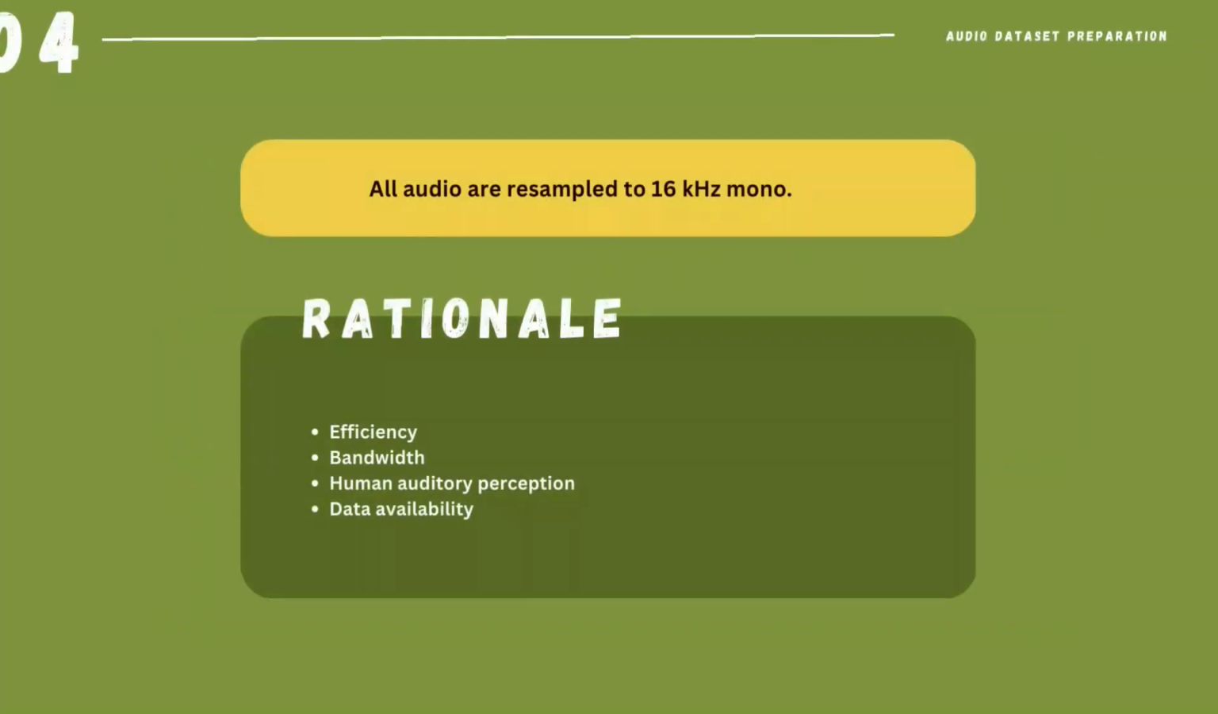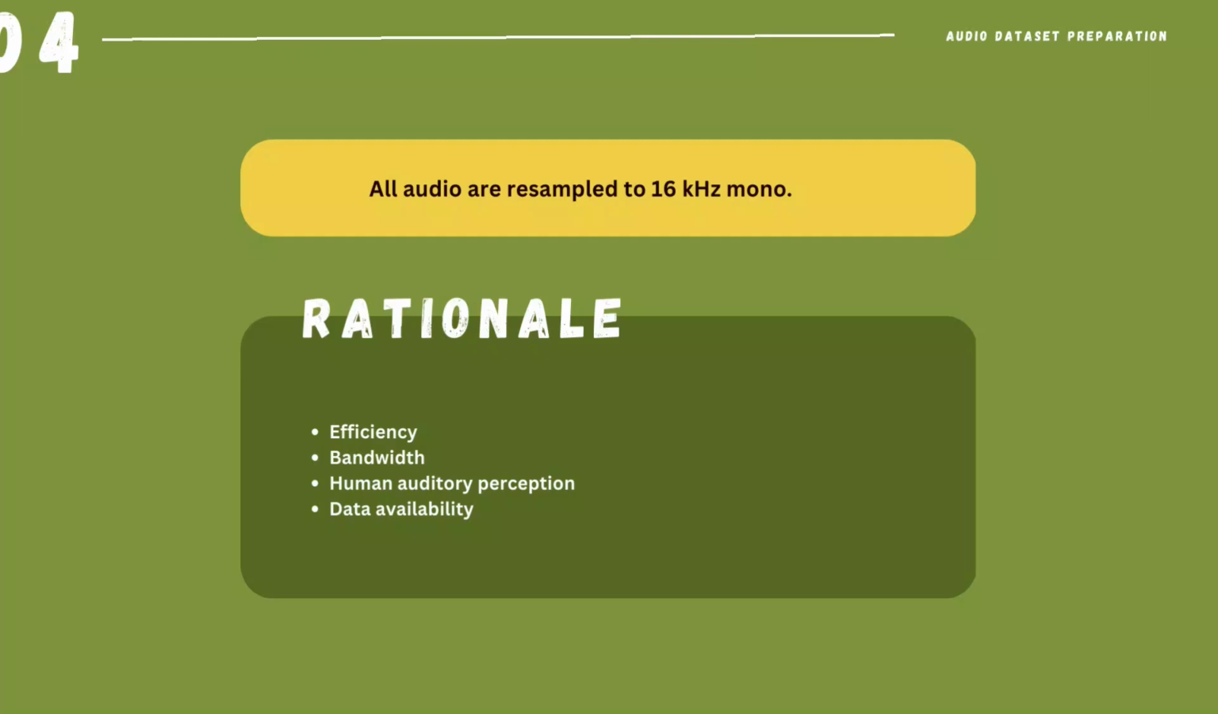Under audio dataset preparation, all audios are resampled to 16 kHz. 16 kHz results in smaller audio files and requires less computation resources during training and inference. Also, under bandwidth, many of the environmental and audio events are typically below 8 kHz, so using a higher sampling rate will result in redundant information.